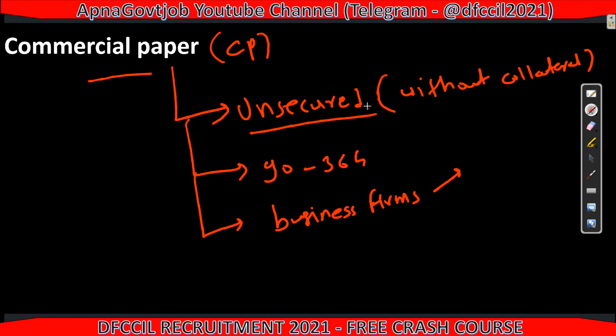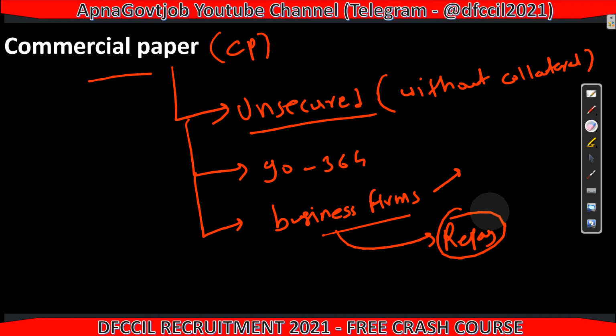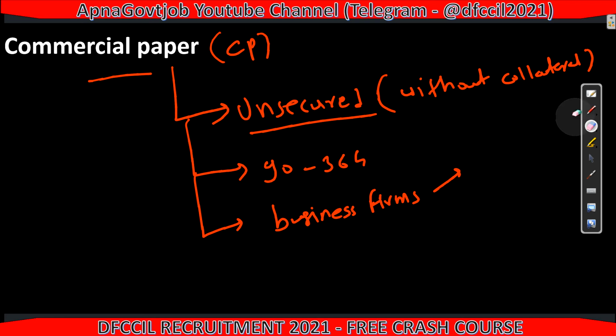Because see, they are not getting any securities from corporates or business firms, so they will see whether this business is growing or not in the future, whether this business is capable to give my money back or not, what is the past history, whether any loan was taken by this business, and what about repayment of that loan. So all these details they will check, and then only they will give the money to business firms and individuals also, who are millionaires, billionaires like this. So for that commercial paper is used.